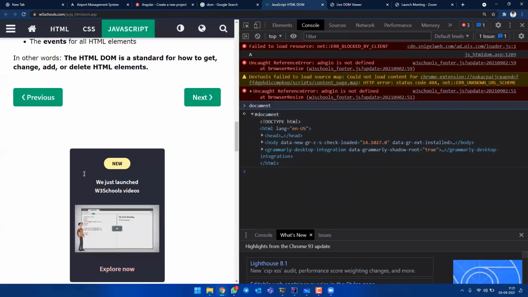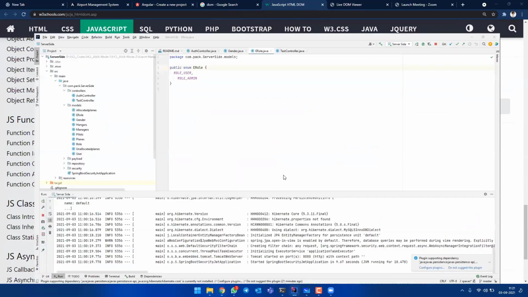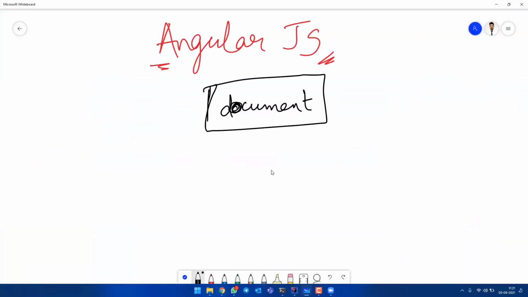If you want to make this complete application red, you just need to change the document's color to red. Then everything will change to red. That is how basic DOM manipulation works. To be more concise, till now you're understanding what a DOM is, right? Because you have to understand DOM before going to Angular and React. Otherwise, you will be confused at a later stage.